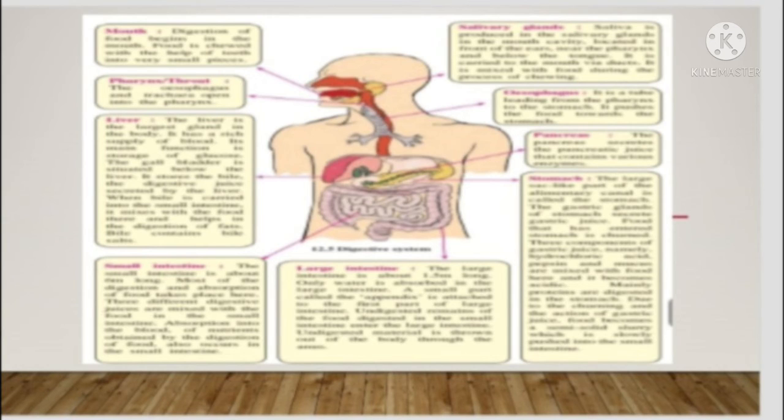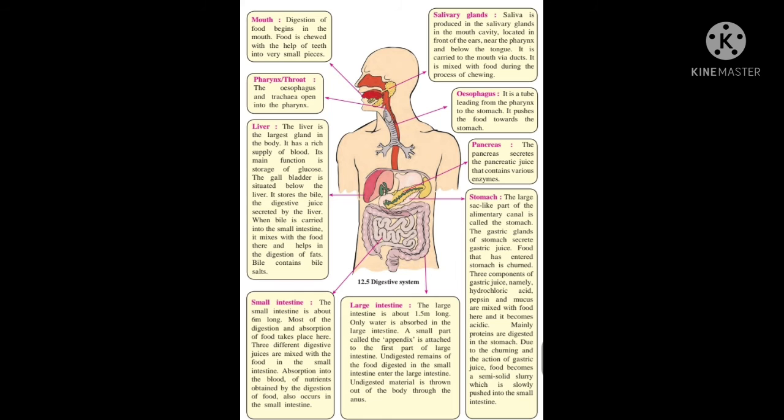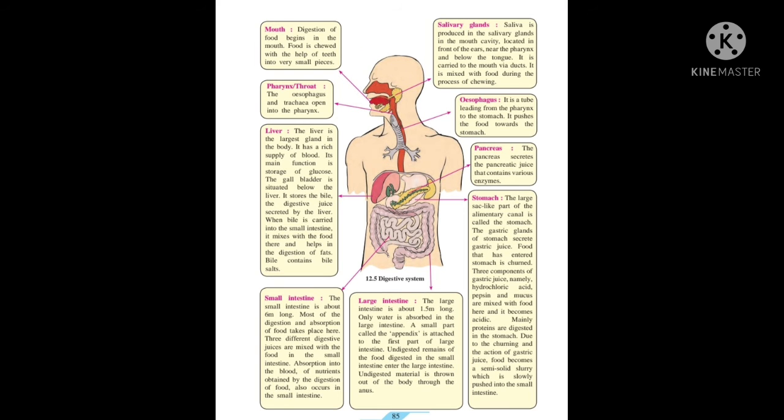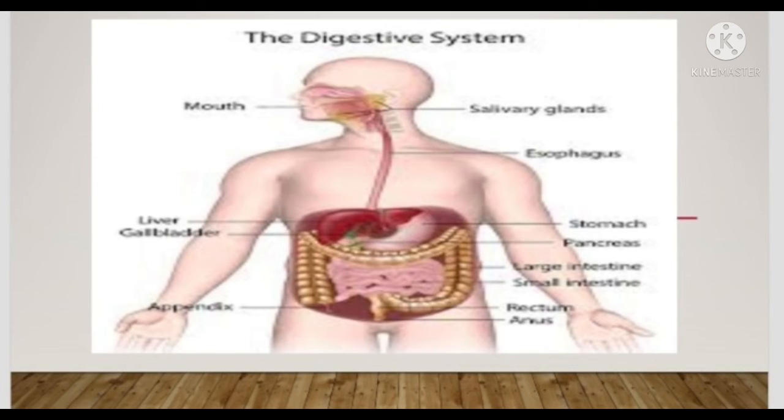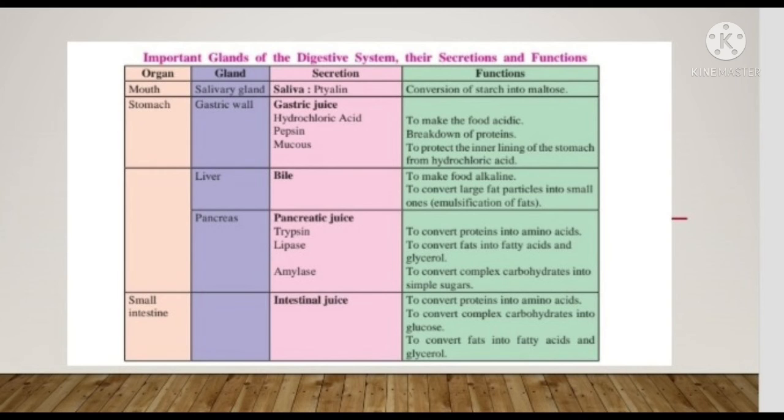So the digestive system consists of the alimentary canal and digestive glands, and the main parts are mouth, pharynx, esophagus, stomach, small intestine, large intestine, rectum and anus. Enzymes are substances secreted by the body of an organism which bring about specific chemical reactions. They act as catalysts, and metabolic processes are impossible without enzymes. Then various glands. The mouth contains salivary glands, containing saliva and ptyalin. Gastric juice contains hydrochloric acid, pepsin and mucus. Then bile juice, pancreatic juice with trypsin, lipase and amylase, and intestinal juice.